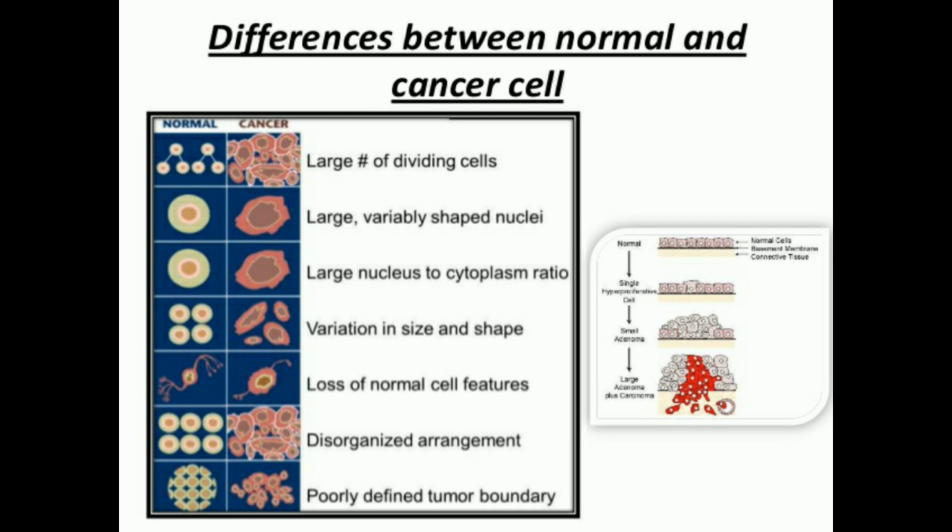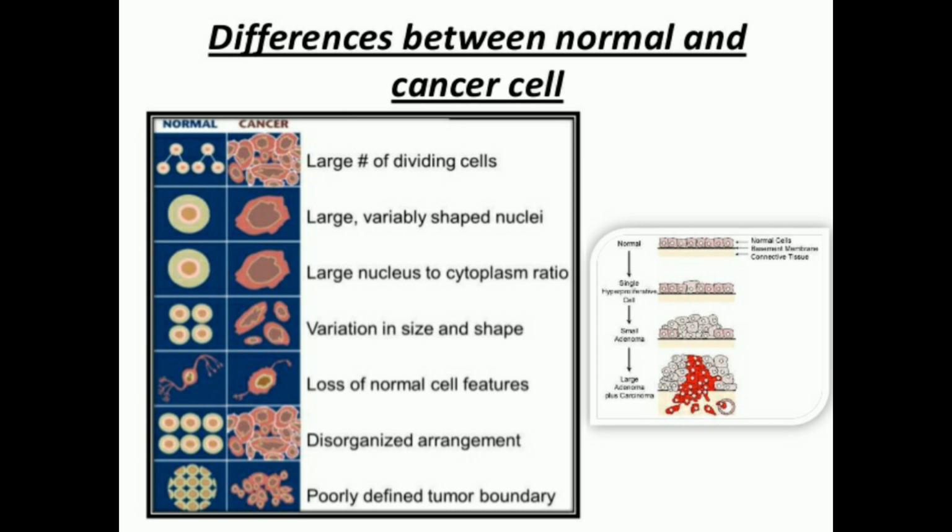Normally they are organized in a particular manner, but in a cancer cell there is a disorganized arrangement. And whenever there is a benign tumor or a normal structure, it will have a particular boundary in which they will lie, whereas in a cancer cell there is a poorly defined tumor boundary.